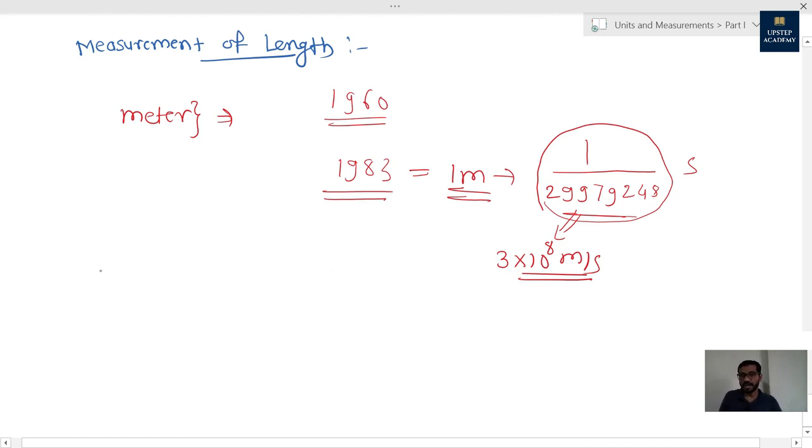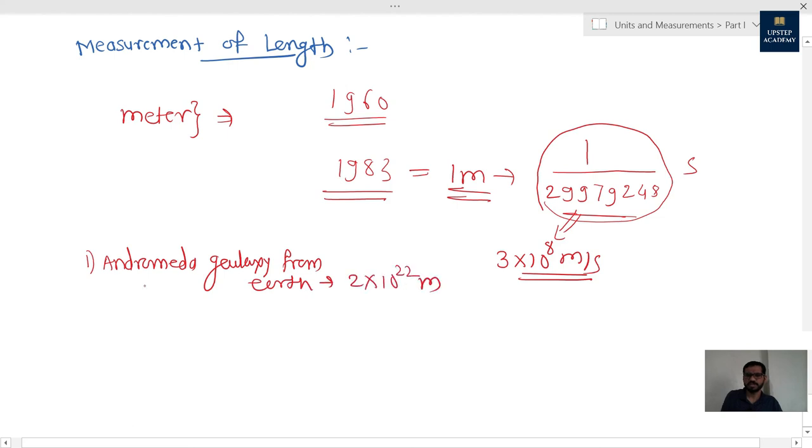Let me give you variation in length. Okay, let's take the first example, distance of Andromeda galaxy from Earth. This distance is 2 into 10 raised to 22 meters. Second, Earth radius is how much? 6.4 into 10 raised to 6 meters.